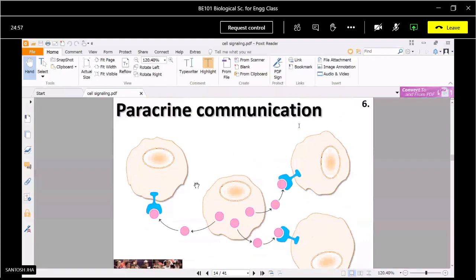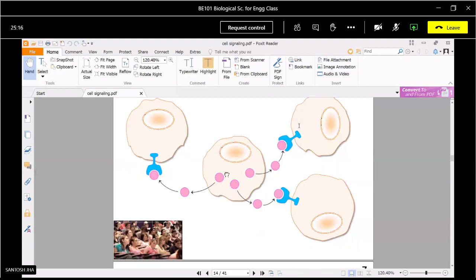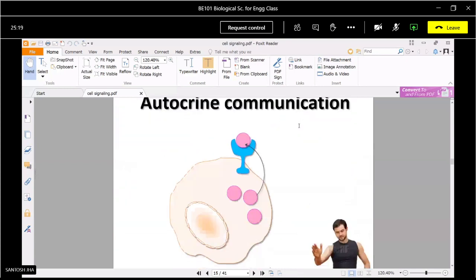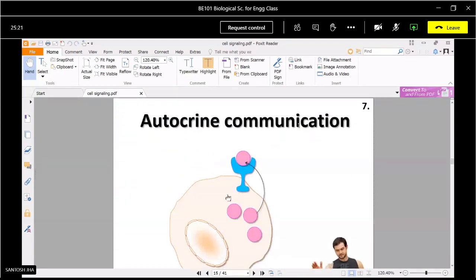Basically, in paracrine communication, here you can see the signal molecules are released by the cell and they are received by some other cells. Autocrine communication, as the name suggests, auto means it is a self-inducing signaling or communication pathway.